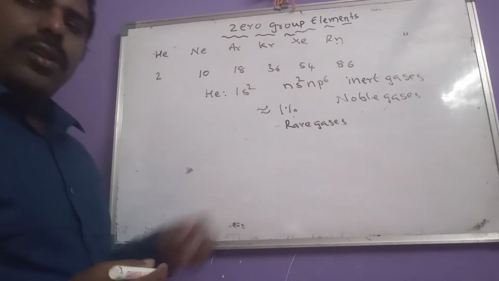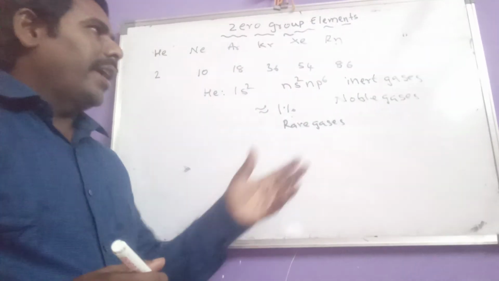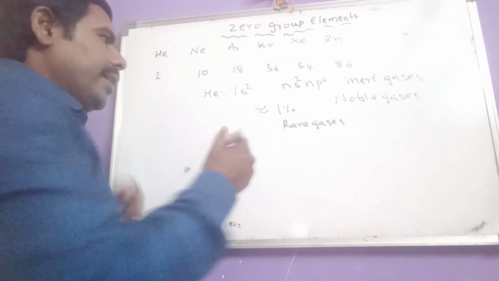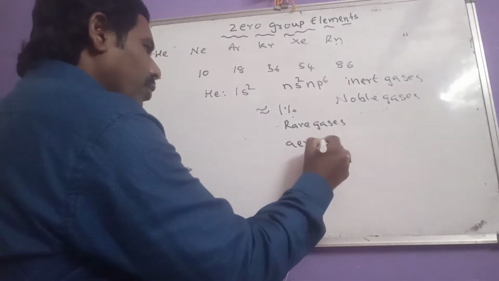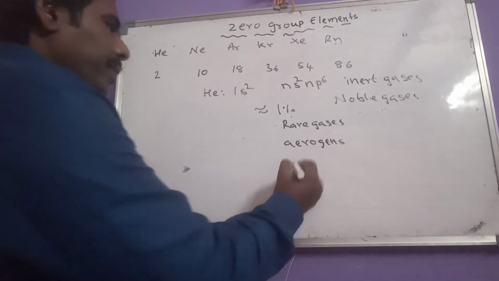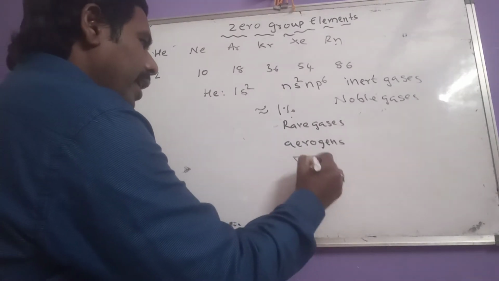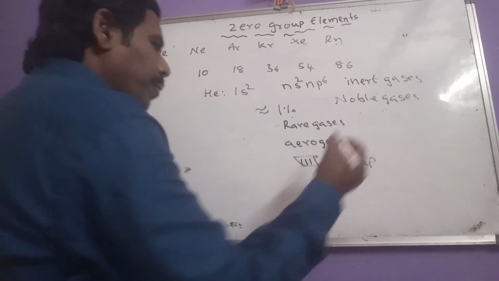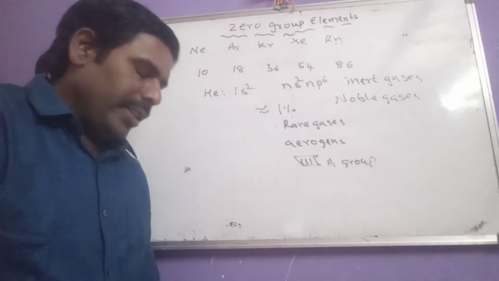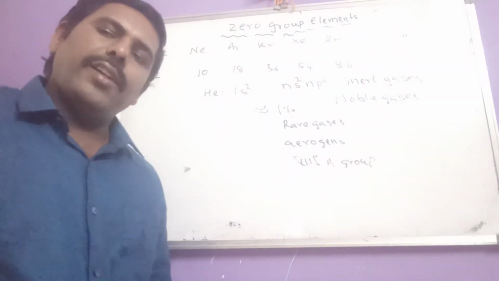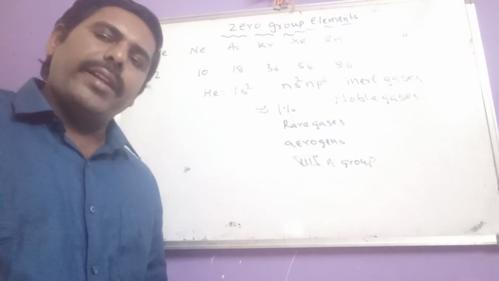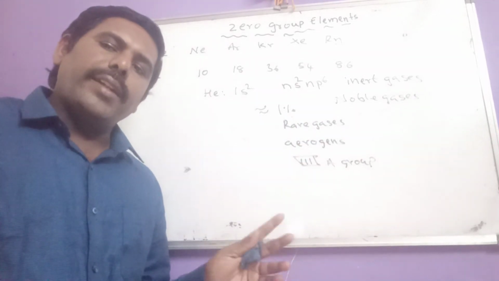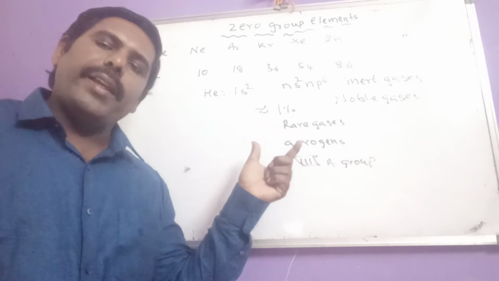Except radon, the rest are available from atmospheric air, so they are also called aerogens. As they belong to 8A of the periodic table, they are known as 8A group elements. So zero group elements, 8A group elements, inert gases, rare gases, aerogens, noble gases: these are the different names for helium, neon, etc.